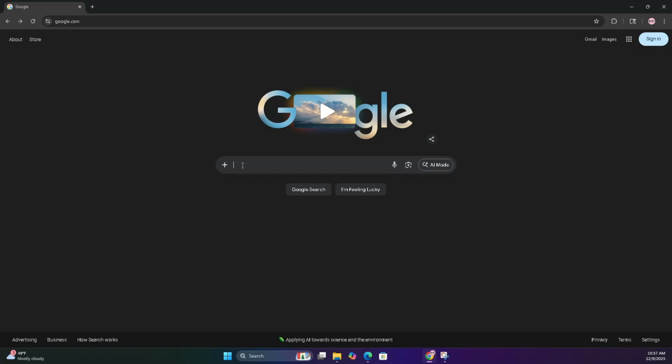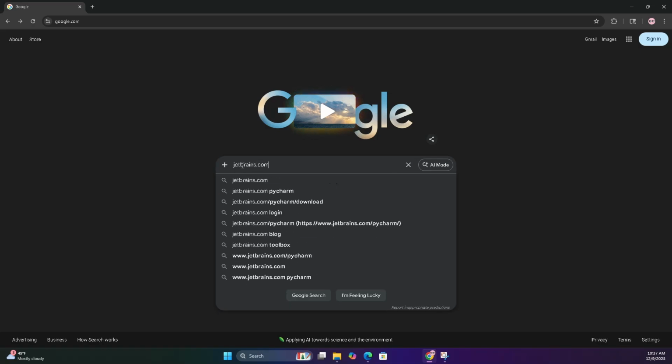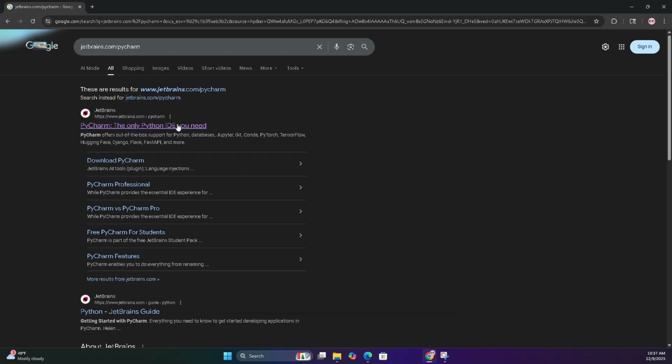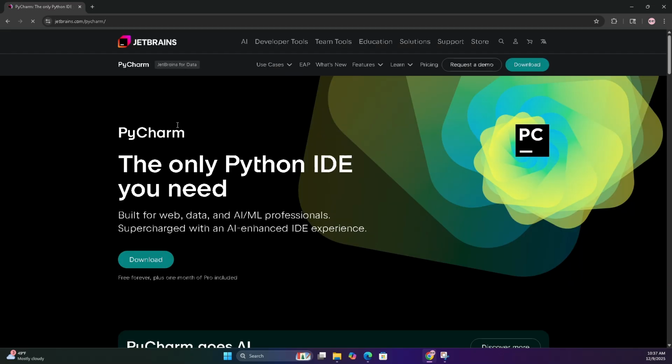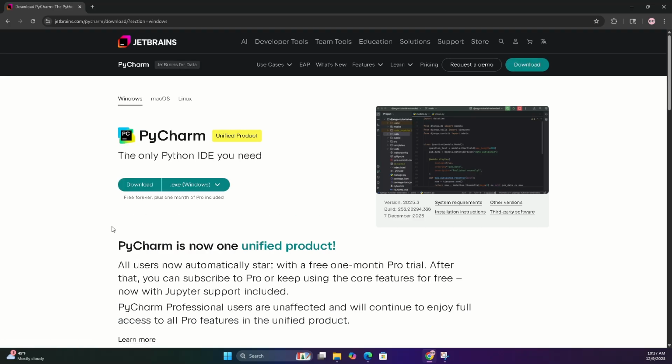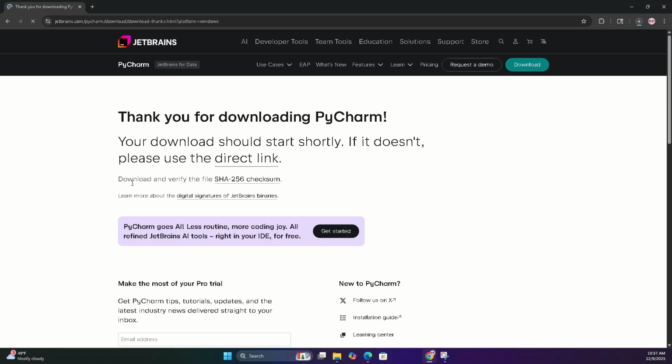Head over to jetbrains.com/PyCharm, click the first link. Now click download. Under the Windows operating system, click download. Once the installer finishes, click it.